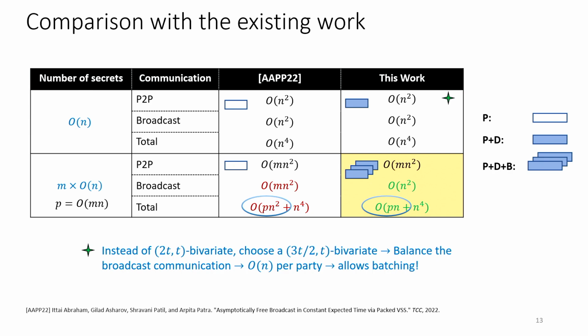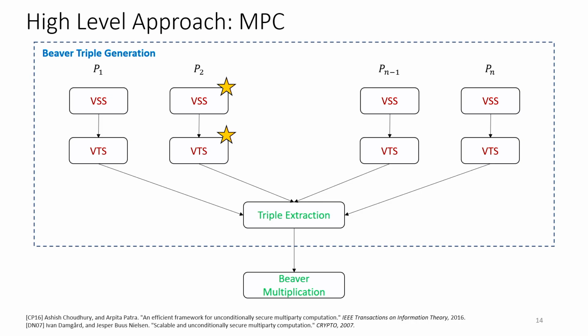So this summarizes our contribution in terms of the VSS. Looking at the big picture again, what parties can now do is share each secret using our secret sharing, and this will be shared with a degree T, as we require eventually.